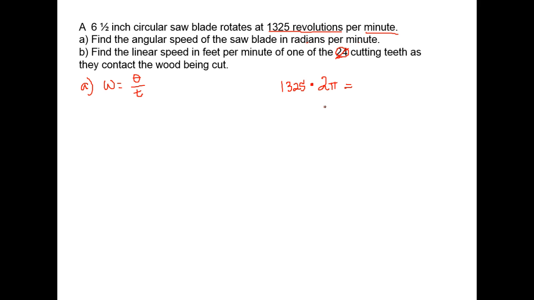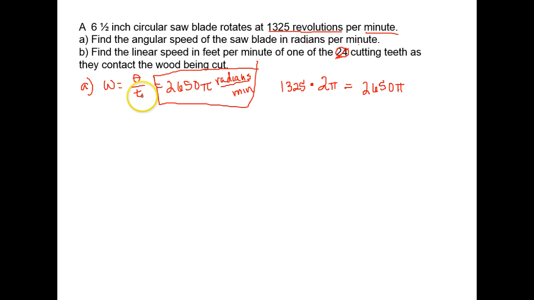So if we take 1,325 times our 2 pi, we get 2,650 pi. And I'm going to leave the pi there because, once again, exact answers come out better than rounded answers. And this is in radians per minute because that was in 1 minute. If they had said in 3 minutes or 4 minutes, we would have to do some division there, but our time was 1, so it just comes out.